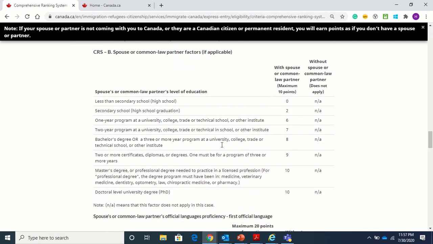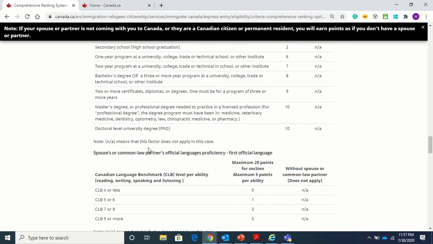Now coming to spousal degree: based on whatever education degree your spouse holds, you get points for that also. Here also maximum points are for a master's degree and doctorate level degree of your spouse, and you get 10 points extra. So at a high level, these are the major factors which play a very important role in calculating your score. If you are interested in applying for Canada PR, you can go through this website, go through these factors and understand for yourself how your score calculation works.